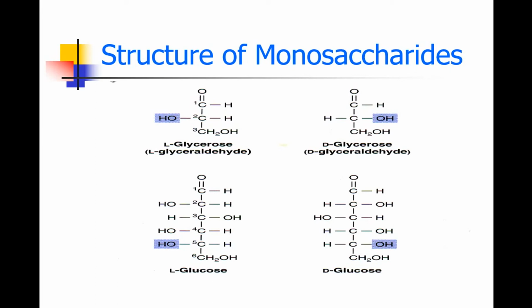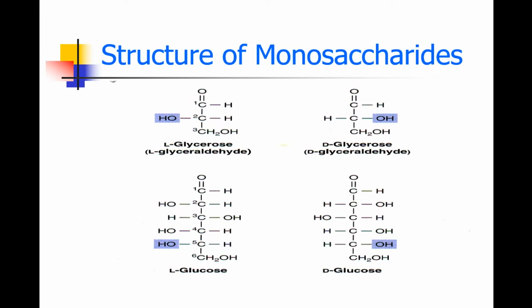So D-glyceraldehyde and L-glyceraldehyde, how are they named? The second carbon is called the penultimate carbon. If this penultimate carbon has the OH group on the left hand side, it is called L-glyceraldehyde. And if the penultimate carbon has the OH group on the right hand side, it is called D-glyceraldehyde.